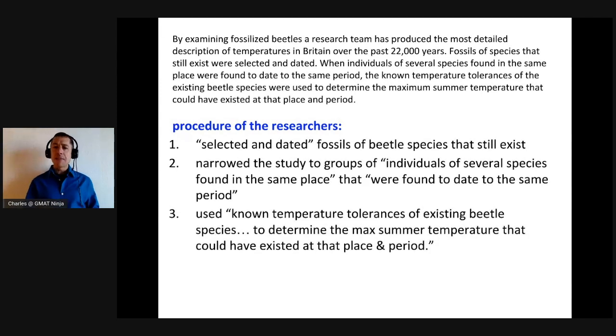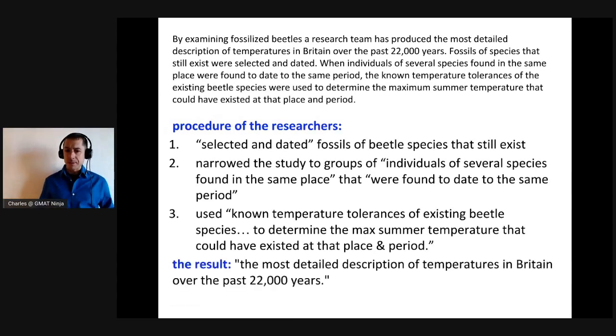Fantastic. And then the researchers used the known temperature tolerances of those existing beetle species to determine the maximum summer temperature that could have existed at that place and period. So this whole procedure, what was the result of it? Well, the result was the most detailed description of temperatures in Britain over the last 22,000 years.